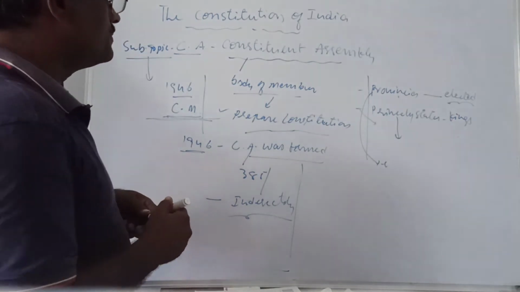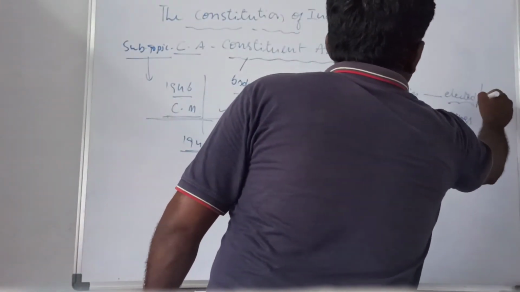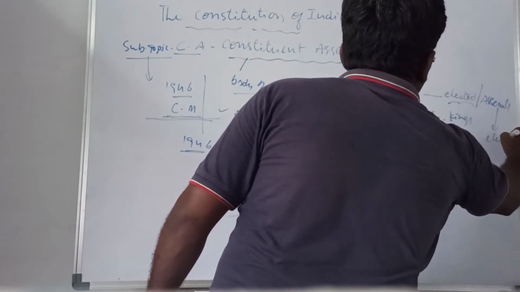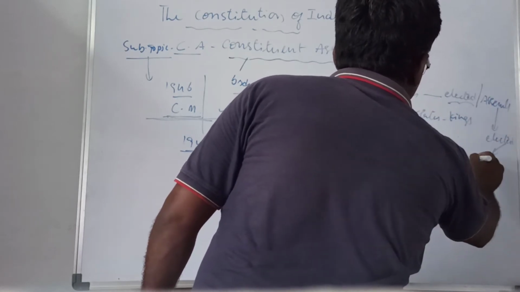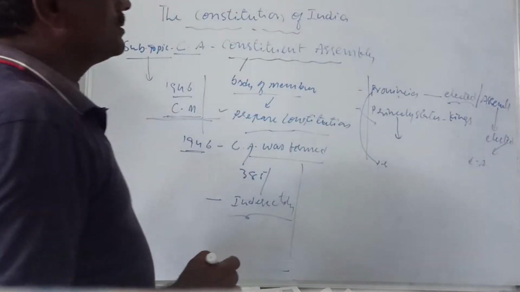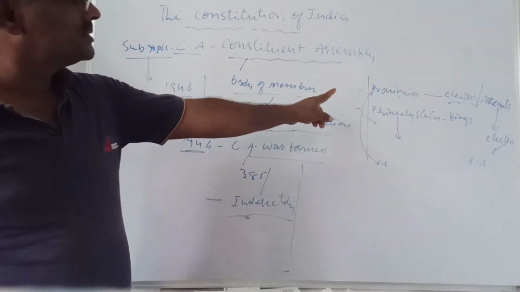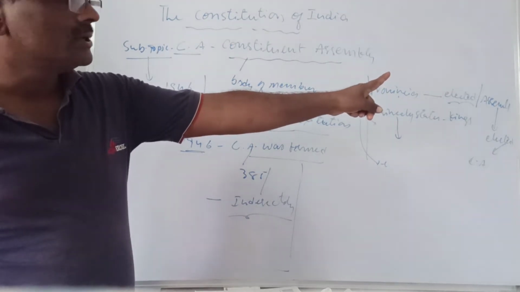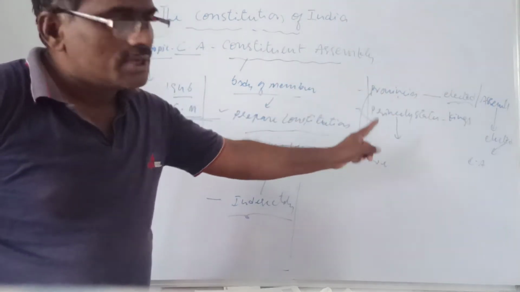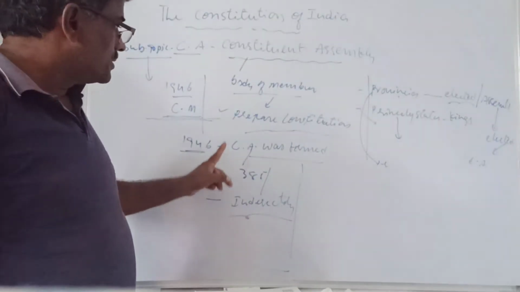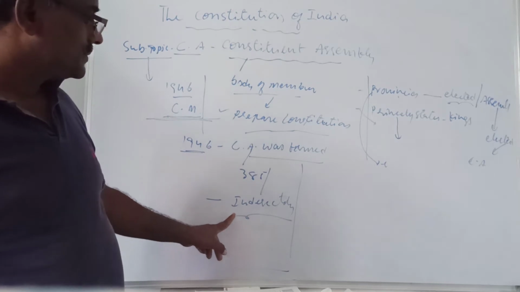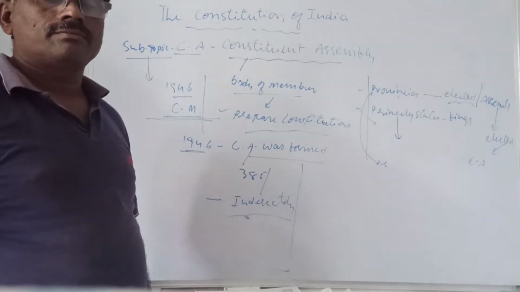In the provinces, there are already elected assembly members, provincial assemblies like our assembly. These elected members elected the CA members. See, in the provinces there are elections in which some members are elected, like MLAs at present. From these elected members, the CA members are elected. That's why I said CA members are indirectly elected, not directly elected by voters.